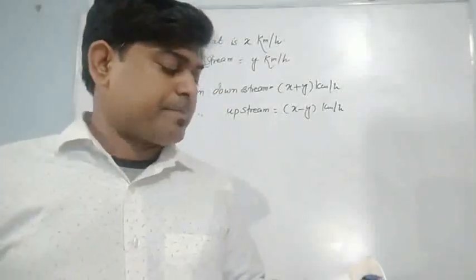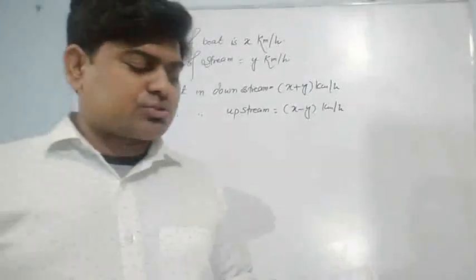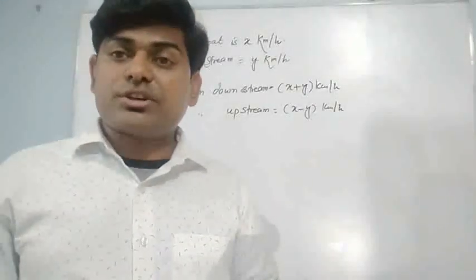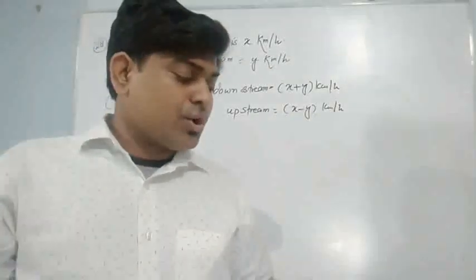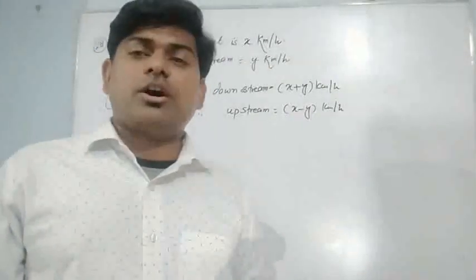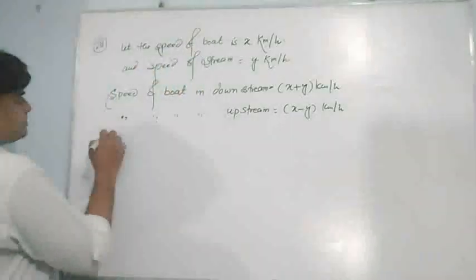Again I am reading the question. A boat takes 2 hours to go 40 kilometer downstream, and it takes 4 hours in returning. So what can I write in the first case?